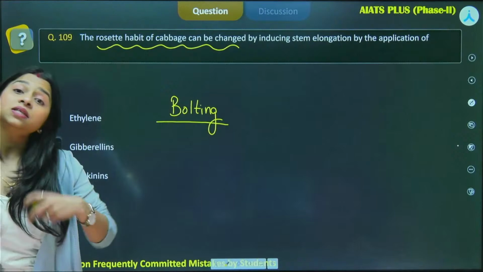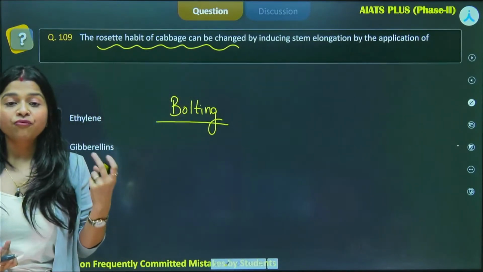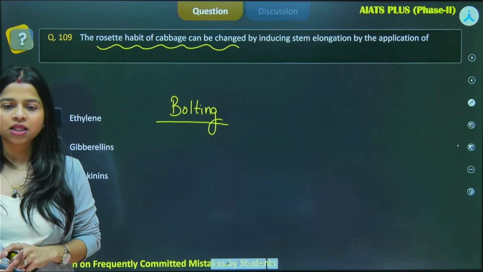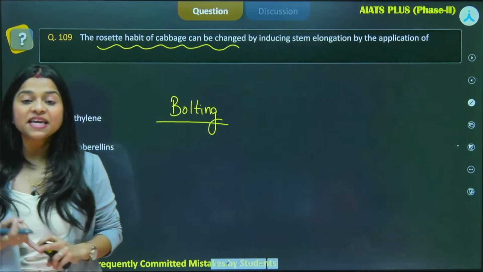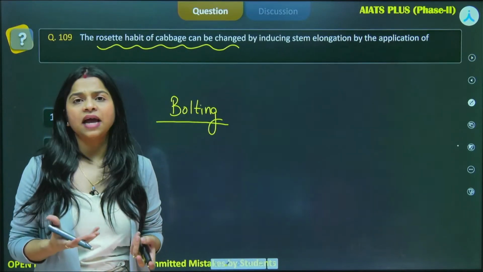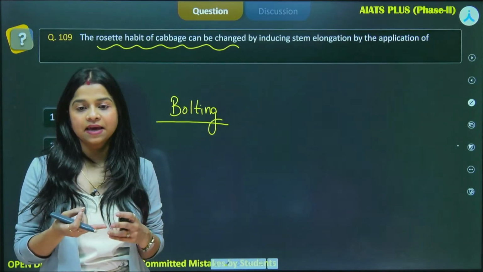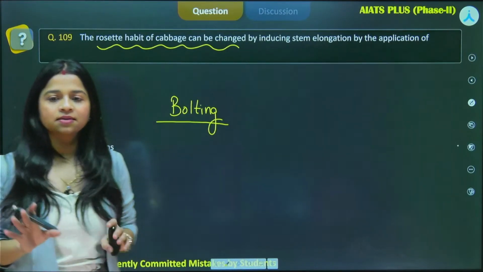When the rosette habit changes, it can be done by the application of which hormone? Sagnik is telling in the comment box, gibberellin hormone. Very good. Yes, in beet, cabbage, all the plants that you see in the form of a bunch, cabbage is there, beet is there, lettuce is there. Yes, that is the bolting.